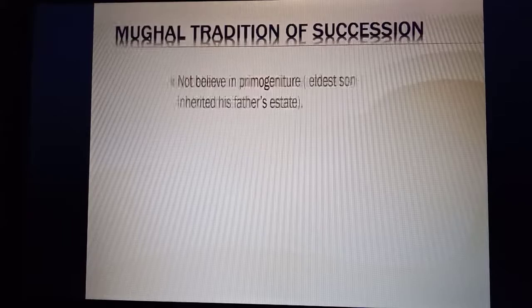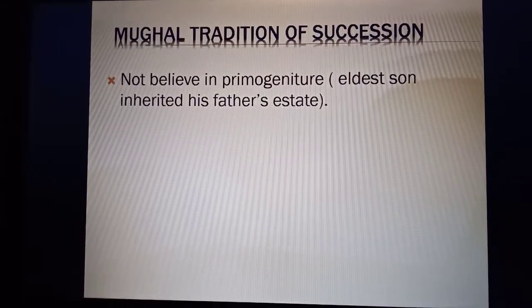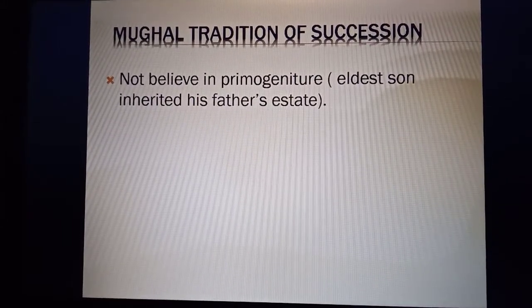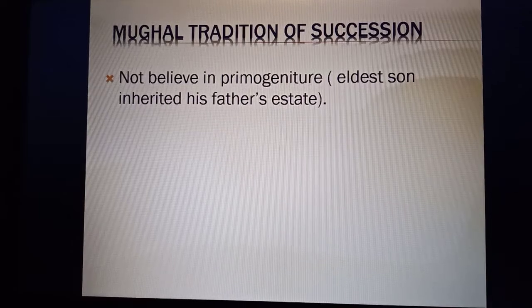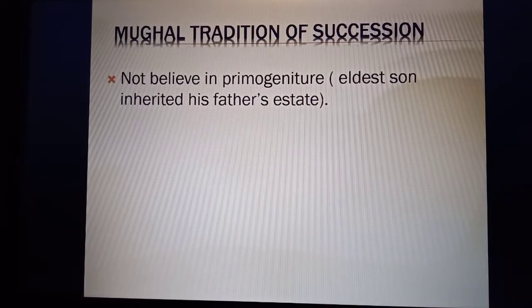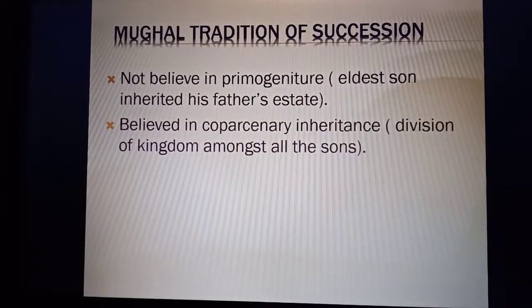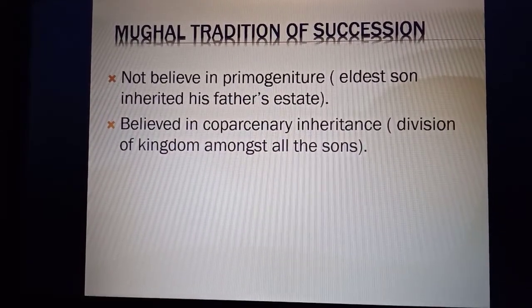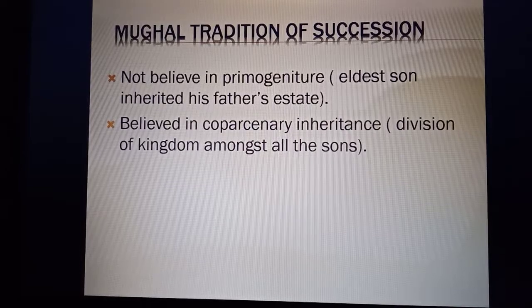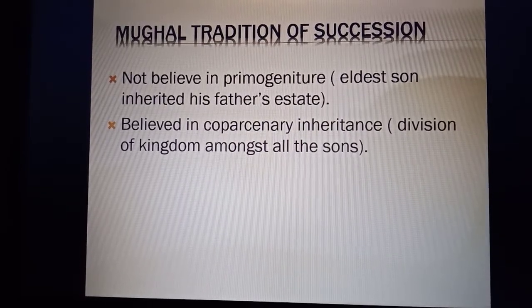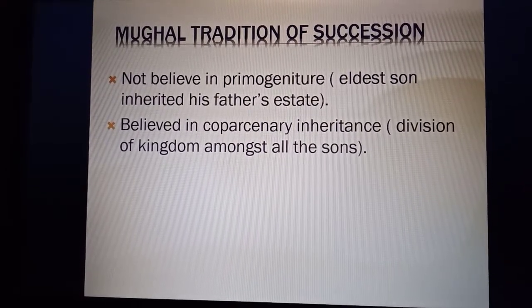Their tradition of succession is a bit different from that of the Indian kings. They did not believe in primogeniture, where the eldest son inherited his father's estate. Instead, they believed in coparcenary inheritance, where the kingdom used to be divided amongst all the sons. But sometimes the most powerful one used to capture the throne.